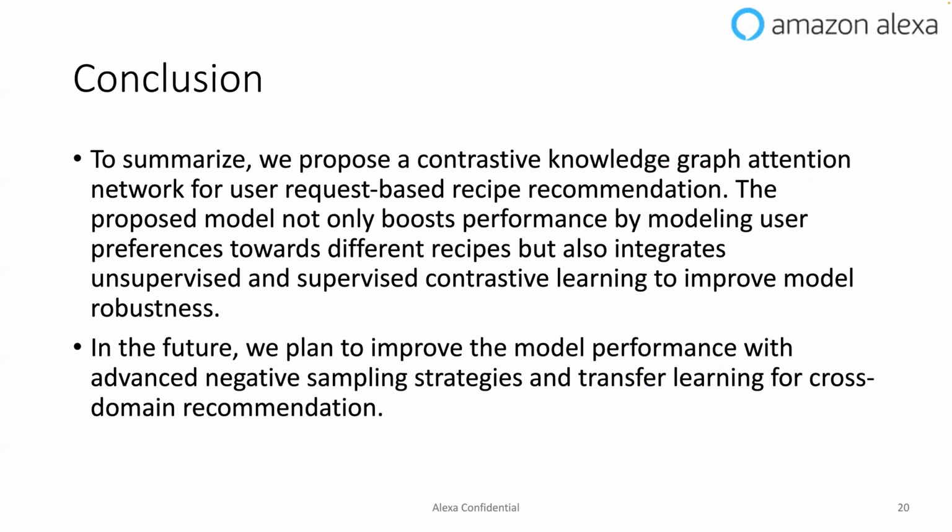To summarize, we propose a contrastive knowledge graph attention network for user request-based recipe recommendation. The proposed model not only boosts performance by modeling user preferences towards different recipes, but also integrates unsupervised and supervised contrastive learning to improve the model robustness. And in the future, we plan to improve the model performance with advanced negative sampling strategies and use some transfer learning techniques for cross-domain recommendation.